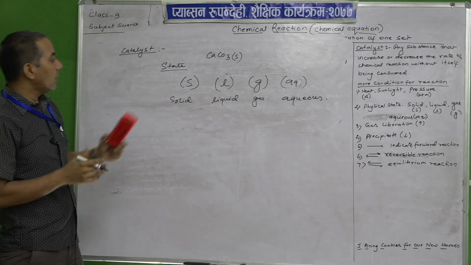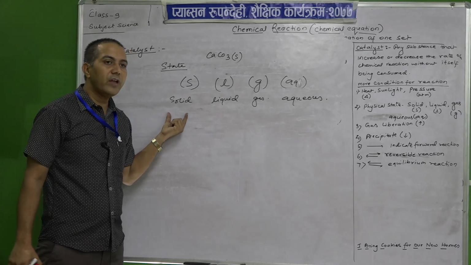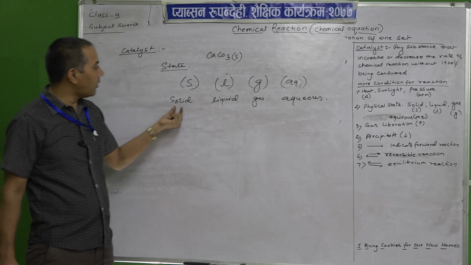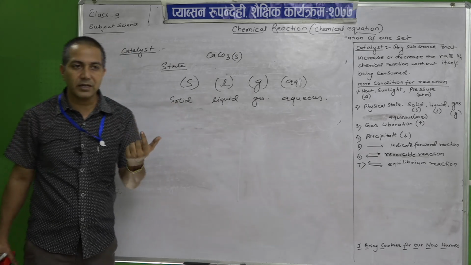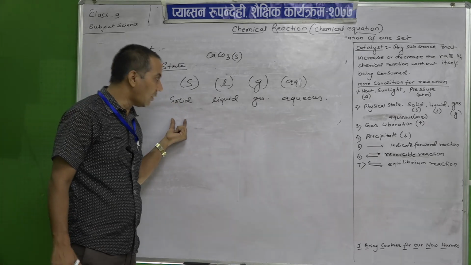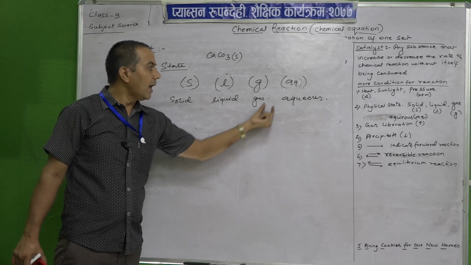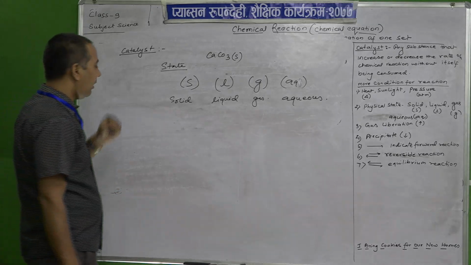So, it may be written in reactants and products both, okay. S means the reactant which participates in the chemical reaction is in solid form, L liquid form, G gas form, and aqueous means they are dissolved in water. Okay.